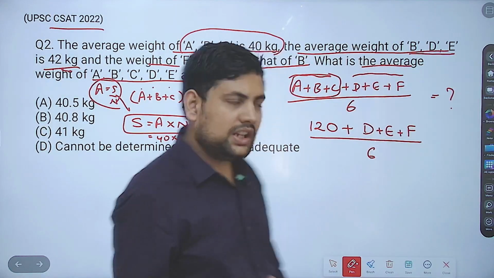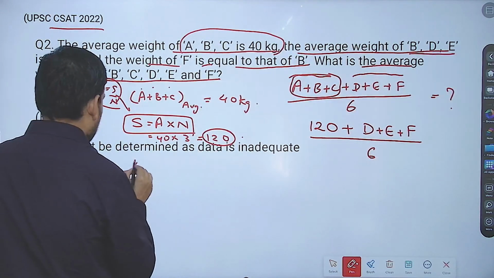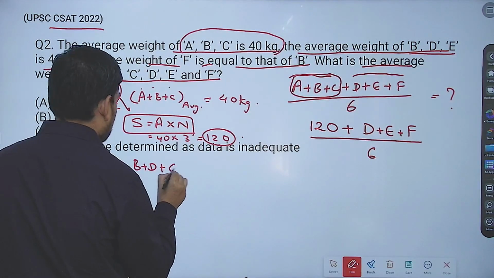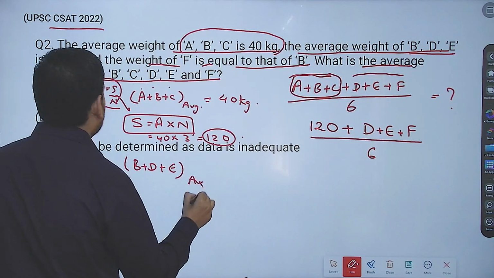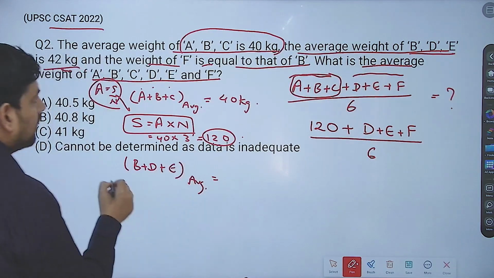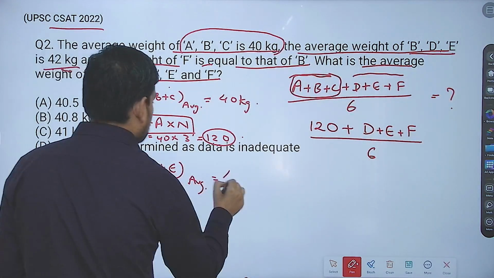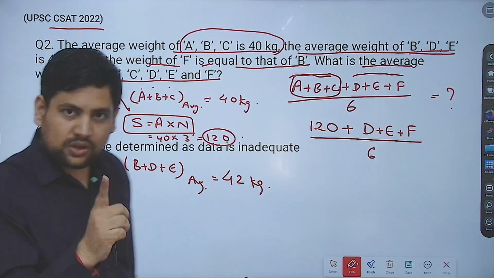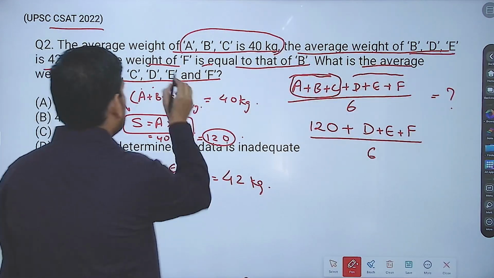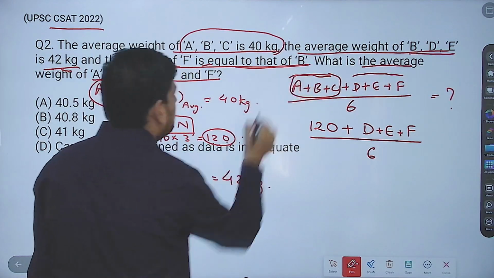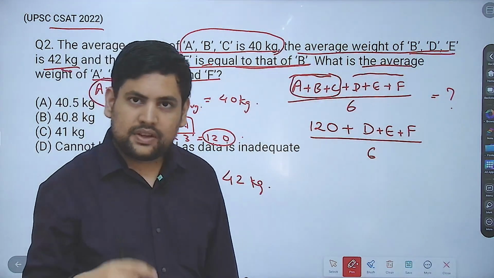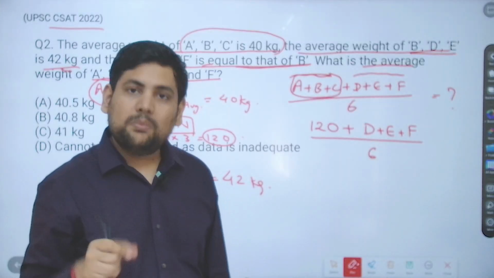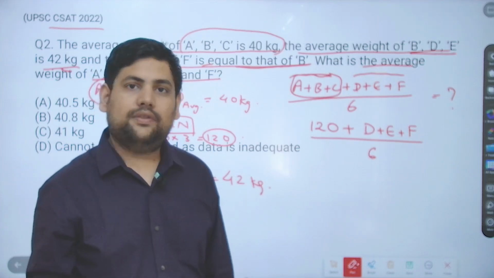B, D and E. The average of B, D and E is given as 42. So this is 42 kg. Now, there is one more very important line given here, that the weight of F is equal to B. That means B can be replaced by F anytime.